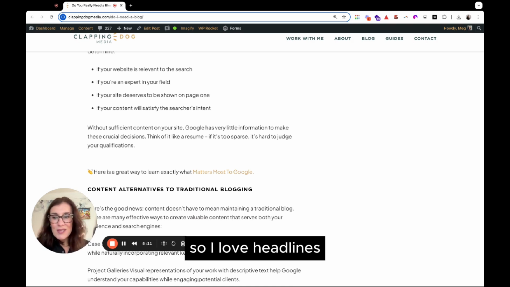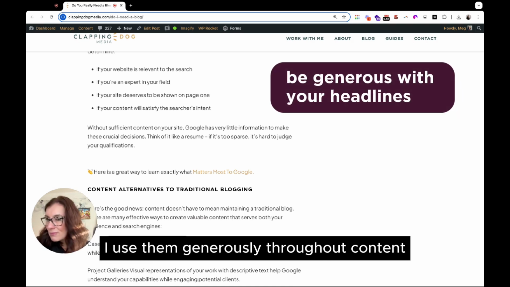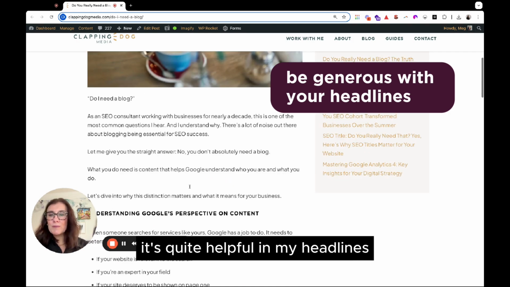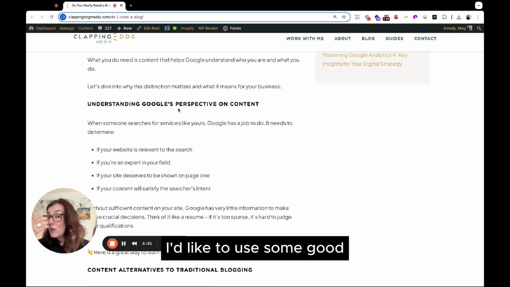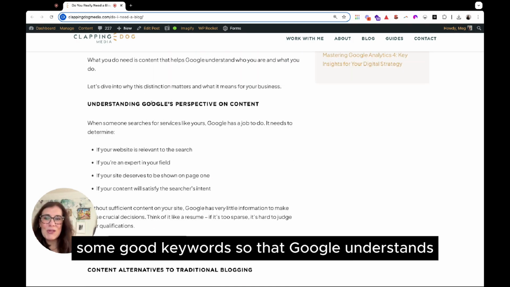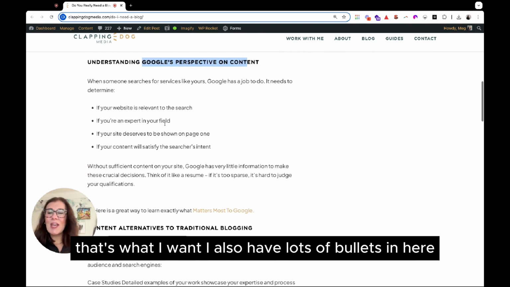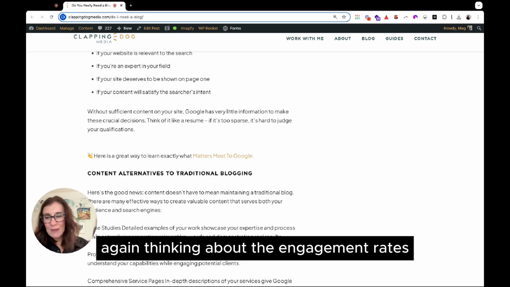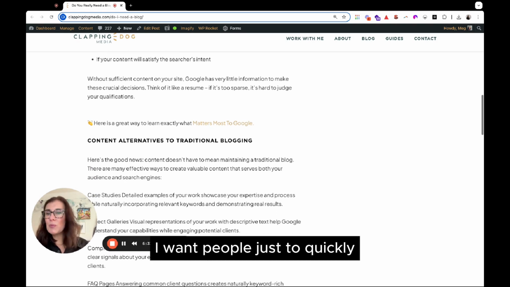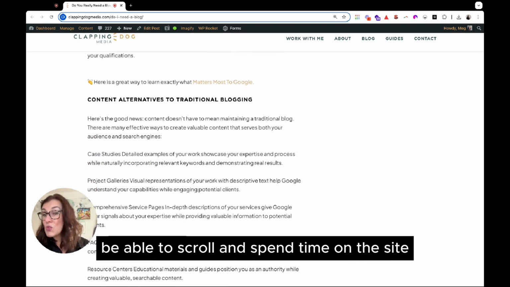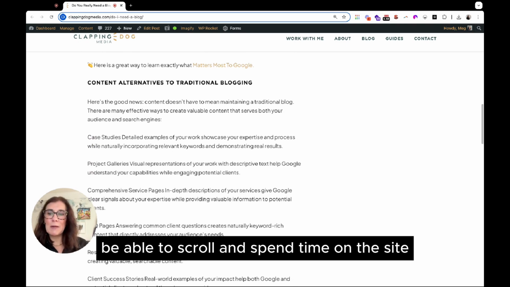So I love headlines. I use them generously throughout content, and it really is quite helpful. In my headlines, I'd like to use some good keywords so that Google understands Google's perspective on content. That's what I want. I also have lots of bullets in here. Again, thinking about the engagement rates, I want people just to quickly be able to scroll and spend time on the site. There you go.